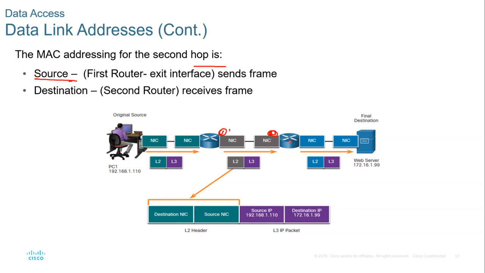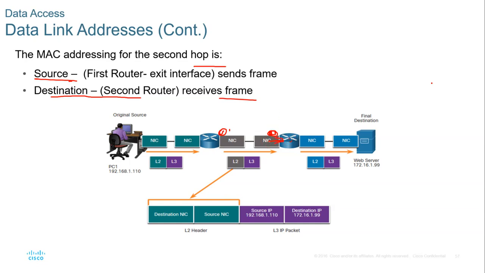This router receives it and still does what we call encapsulation. The destination, as you can see, is the second router, which receives the frame here.